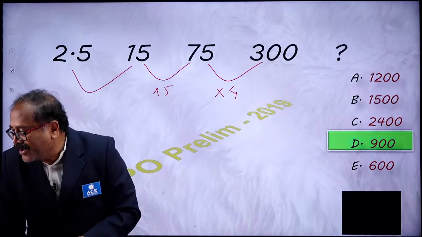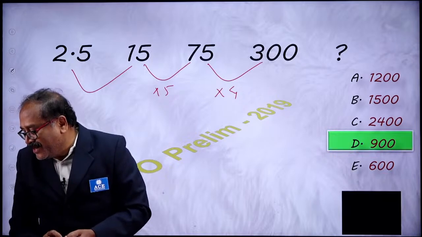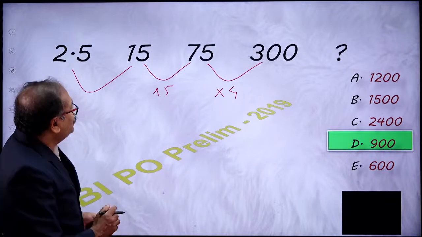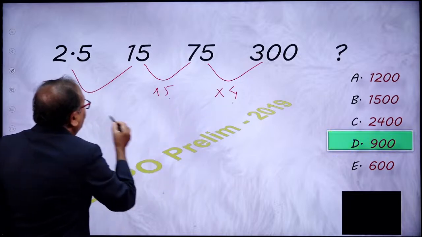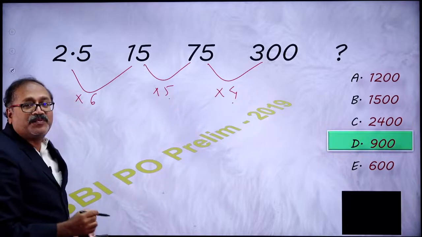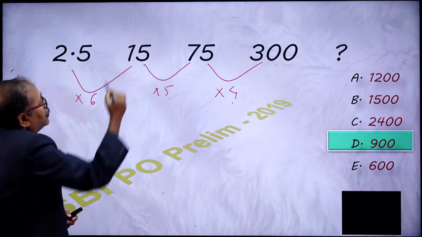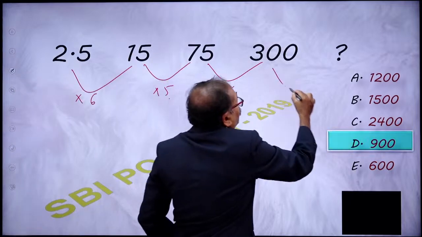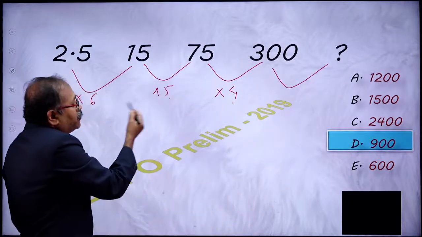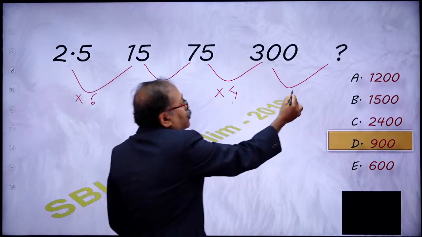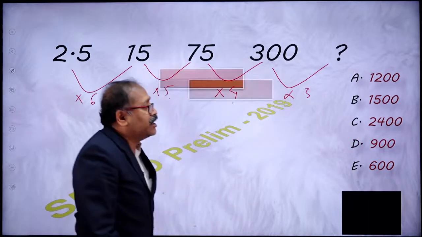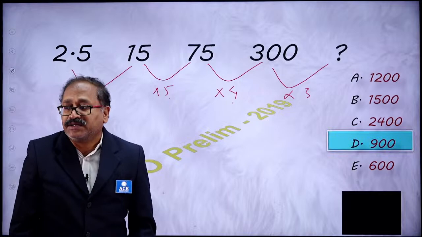Oh, you already answered the question here. So into 6, that is 4 and 5 and 6. You put that equation here. So you are getting 1500. That's done. So from here to here, it should be simply into 6, 5, 4 and 3. That's your 900 is the answer, my young friends.